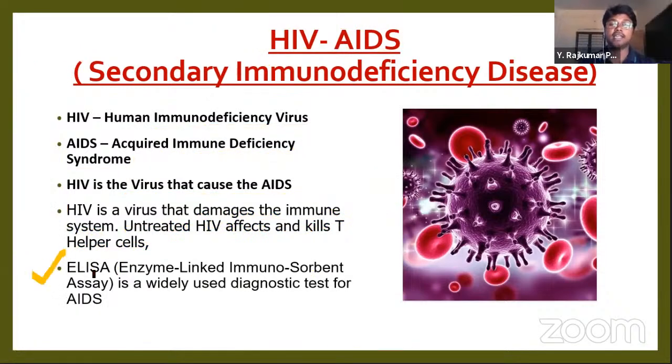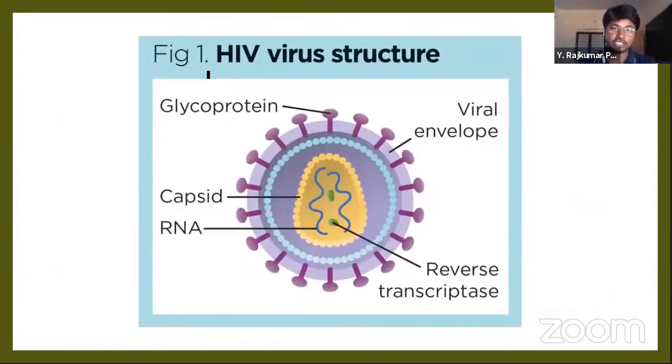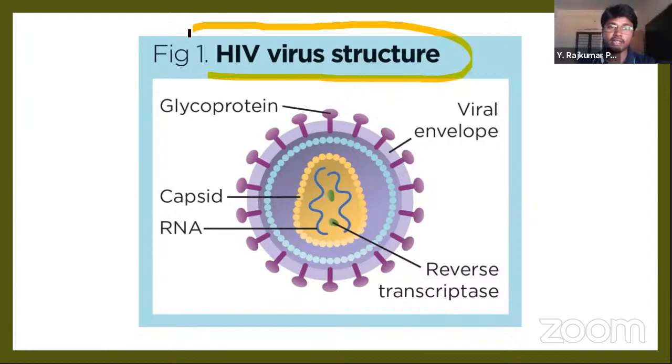ELISA is a diagnostic test which is used for detecting HIV. ELISA full form is enzyme linked immunosorbent assay. Sorry, this is not a disease name, this is the diagnostic test name. Okay, ELISA. Let's see the structure of the HIV virus.